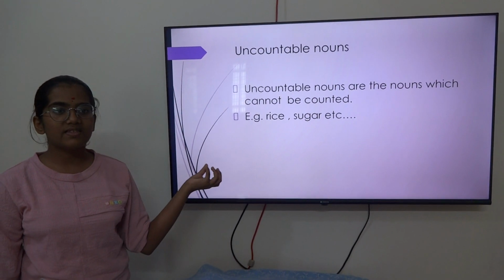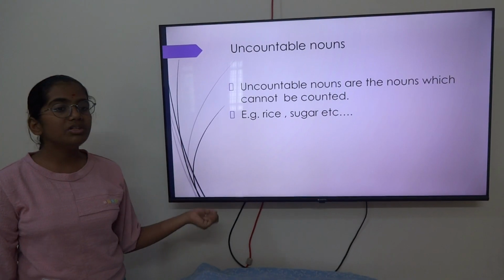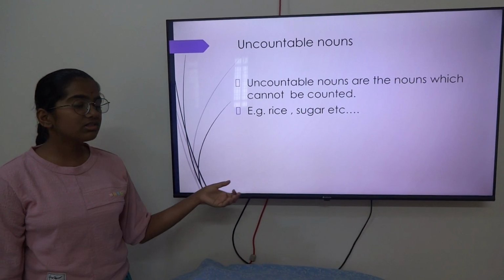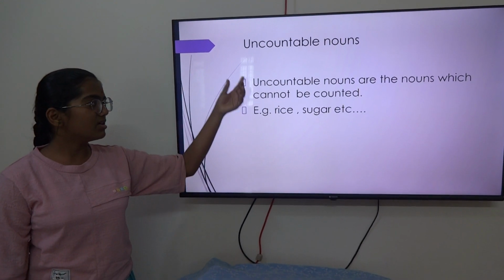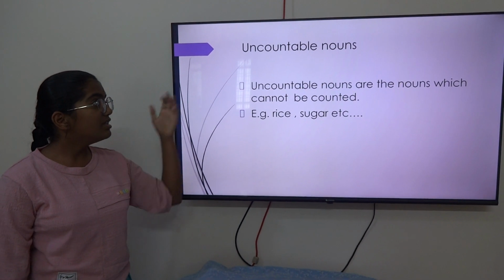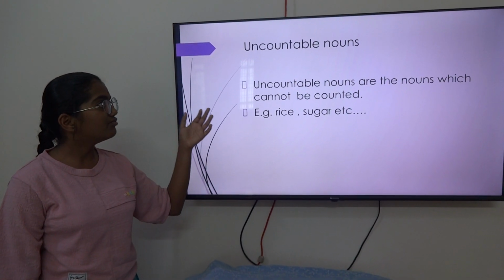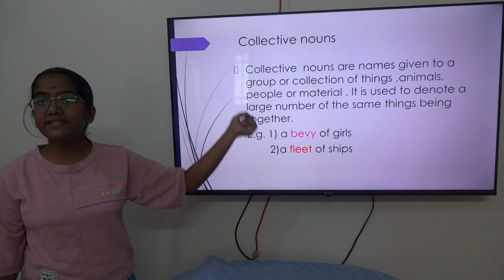Imagine if you were given a sack full of boxes. You can count them easily, but imagine you were given a sack full of grains of rice. You cannot count them so easily. So this comes under uncountable nouns. This means countable and uncountable are both opposites. Next, we have one special kind of noun, that is collective noun.